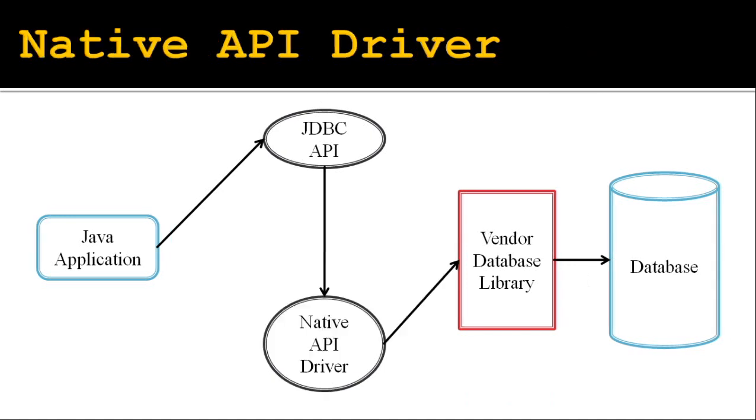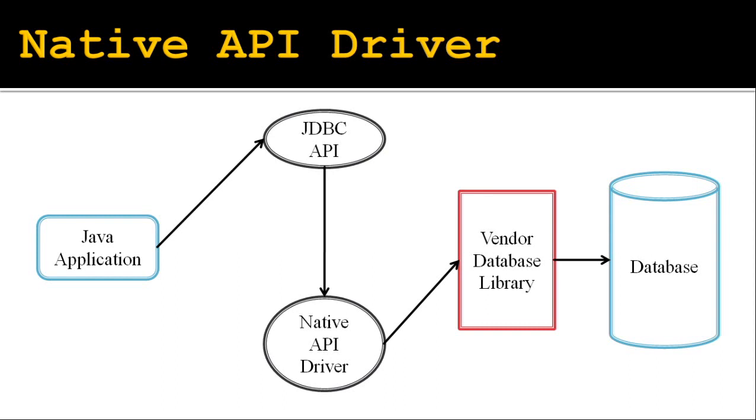The second JDBC driver is the native API driver, which is used to convert JDBC method calls to native driver method calls. Here the native method calls are not implemented in Java.